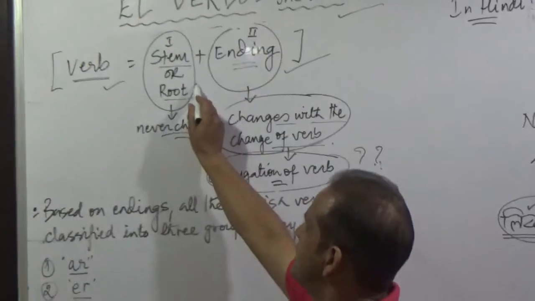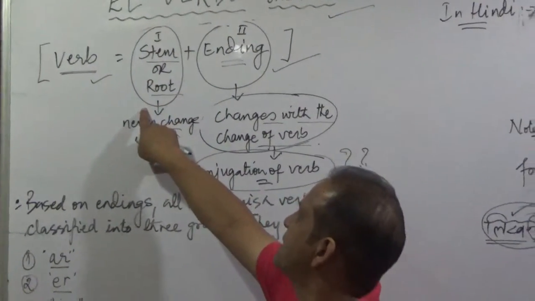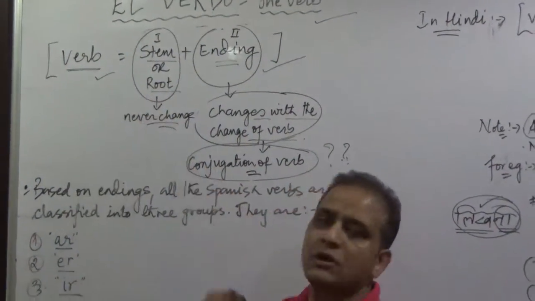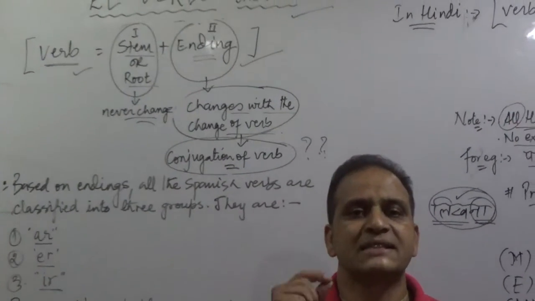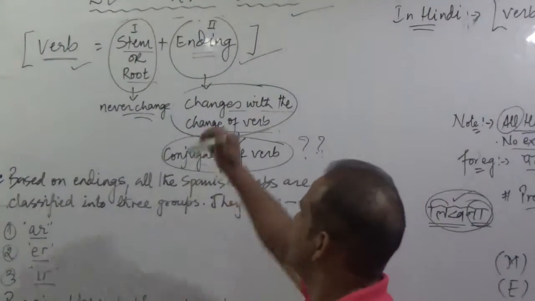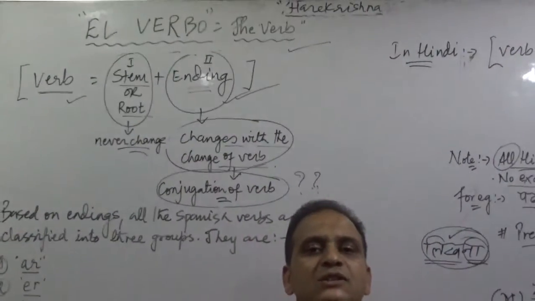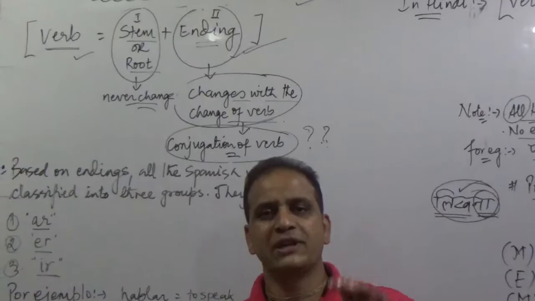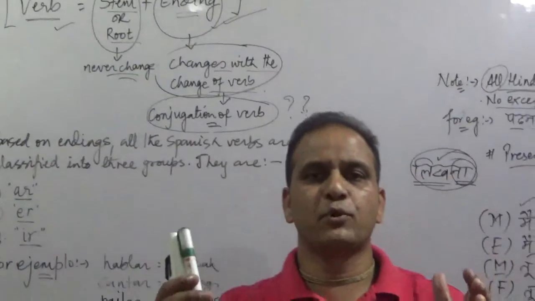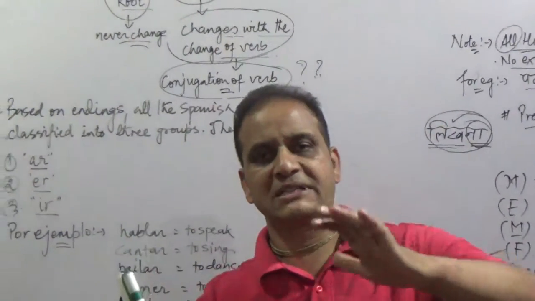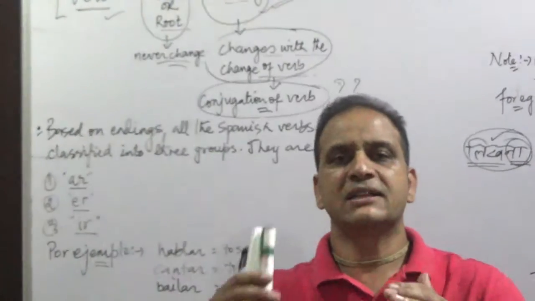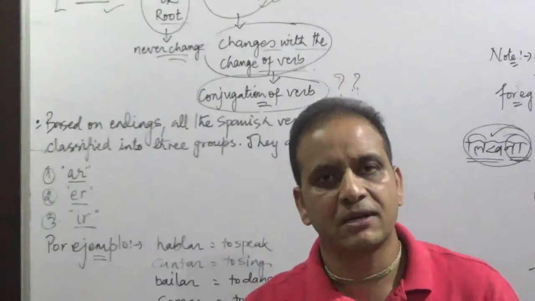The first part, la primera parte, que se llama stem or root. The first part is called the stem or root part. Y la segunda parte que se llama ending, and the second part is called the ending part. So in Spanish, verb is always composed of two parts. First part is the stem or root part. The second part is called the ending part.